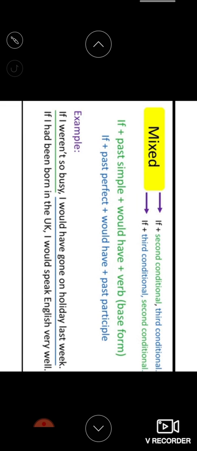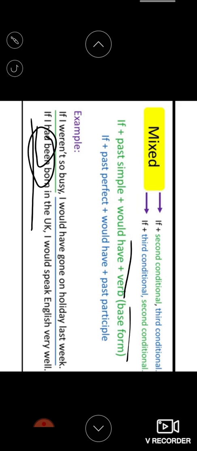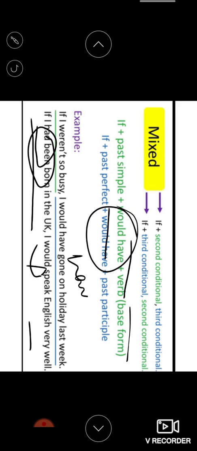Sometimes it happens vice versa. Sometimes it starts with a third conditional and ends with a second conditional: if plus past perfect, would plus verb. If I had been born in the UK, so it is a third conditional, had been born is the past perfect, I would speak English very well. We can also write I would have spoken English very well, because I had to use would have here, right children? I would have spoken, V3 form, English very well.